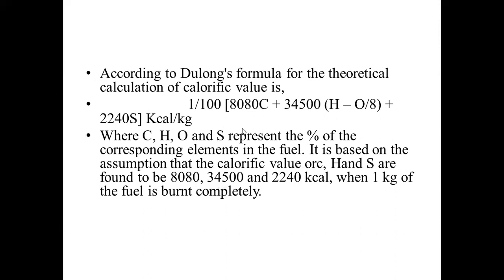So what are 8,080, 34,500 and 2,240? Here these are the calorific values of these elements when 1 kg of coal is burnt completely. That means carbon calorific value is this, hydrogen calorific value is this, sulfur calorific value is this. So by adding all these values, we can find out high calorific value.